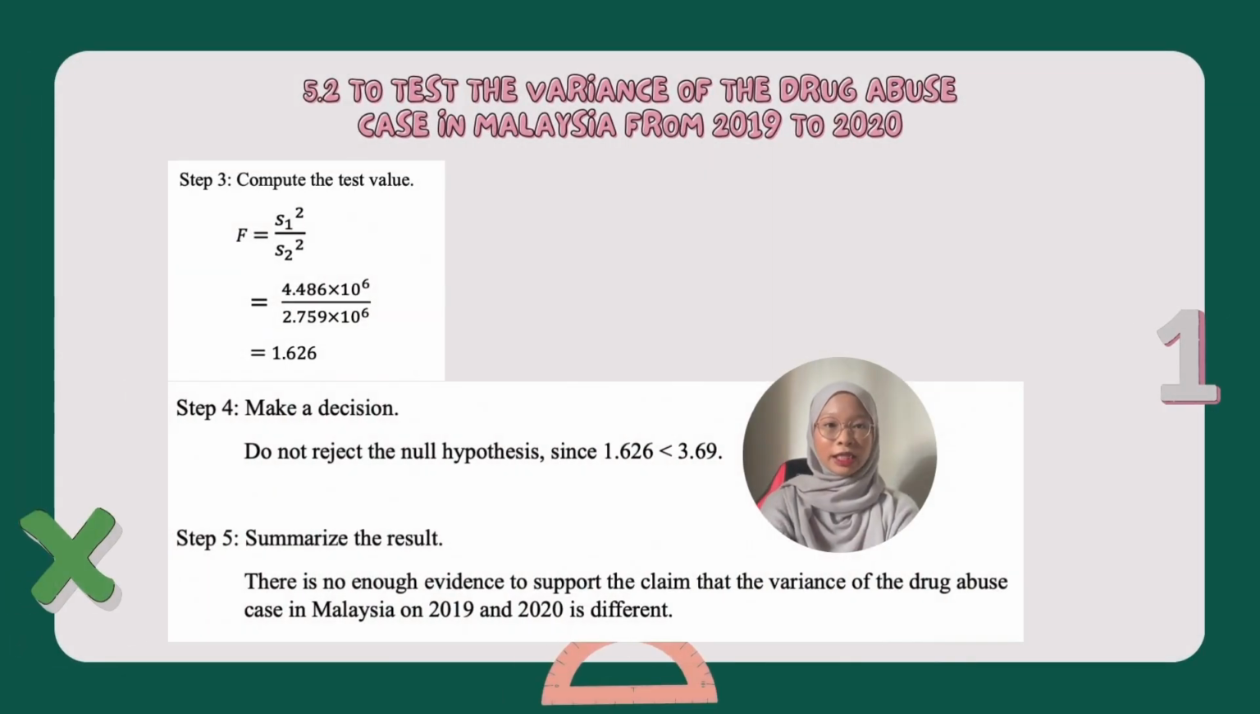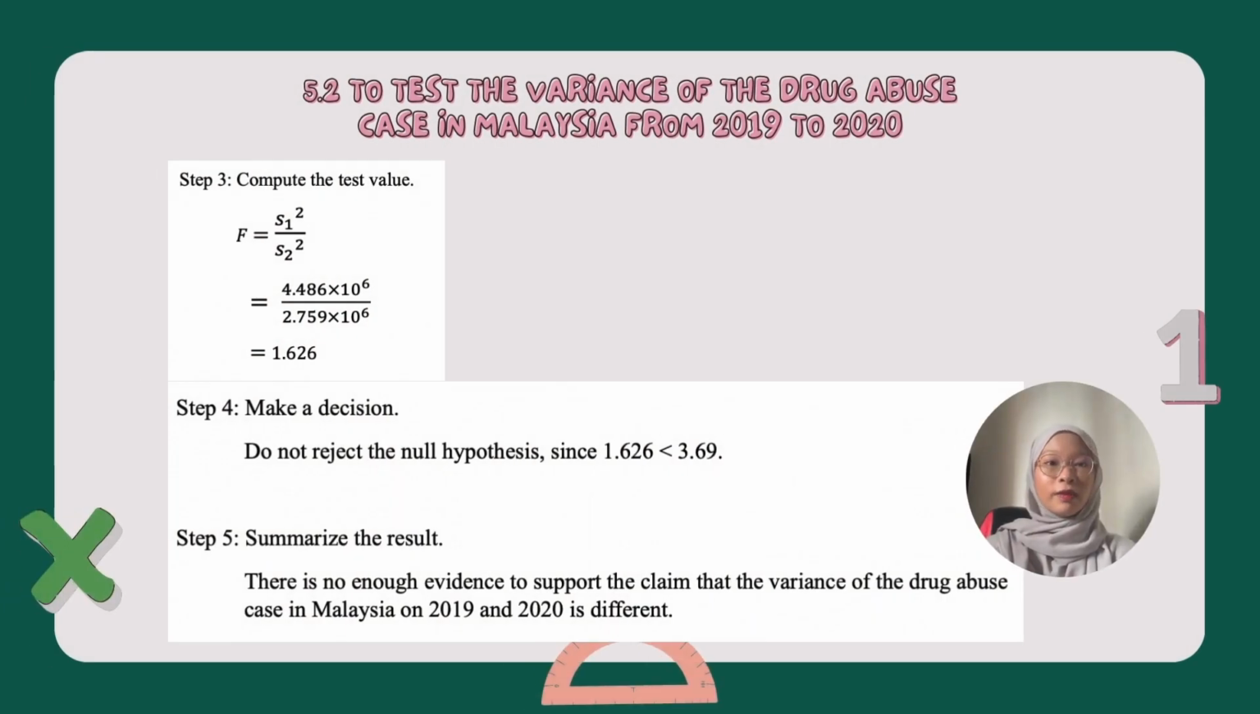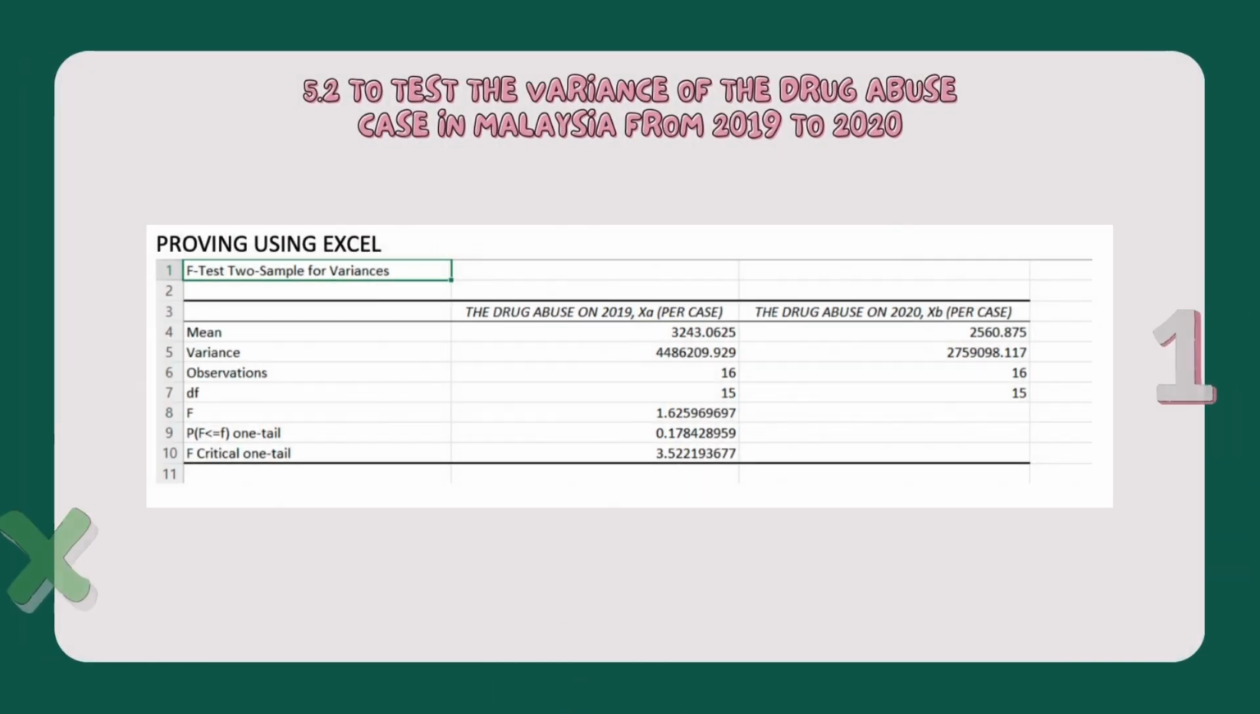Step 4, make a decision. So we do not reject the null hypothesis since 1.626 is less than 3.69. And lastly, for step 5, make a summary. So there is not enough evidence to support the claim that the variance of the drug abuse case in Malaysia in 2019 and 2020 is different.